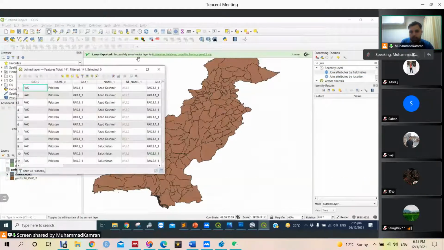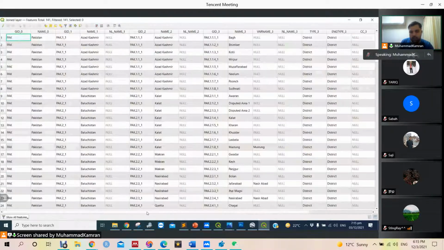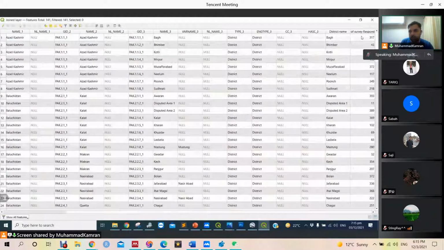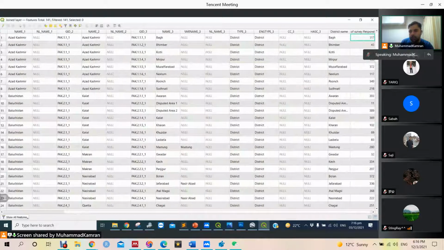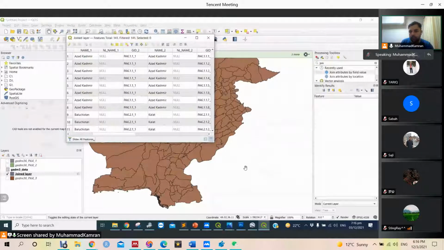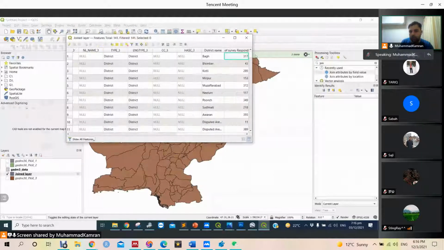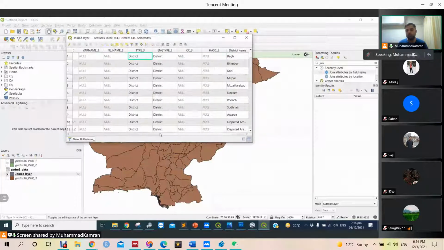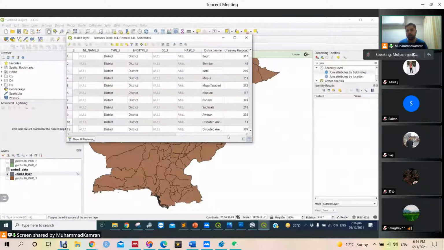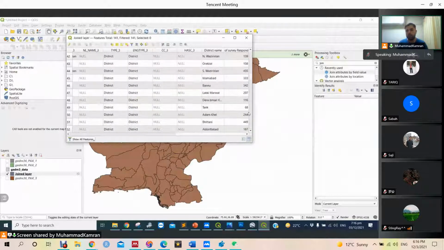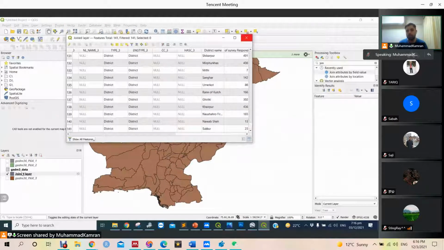When we open the attribute of this joint layer, we will see that the last column is number of survey respondents. We can see here. You got it? So actually what happened is that this district name was similar to this name 3. So name 3 is attached to our data, and now we have this information in our map data set. Now we can visualize it easily.